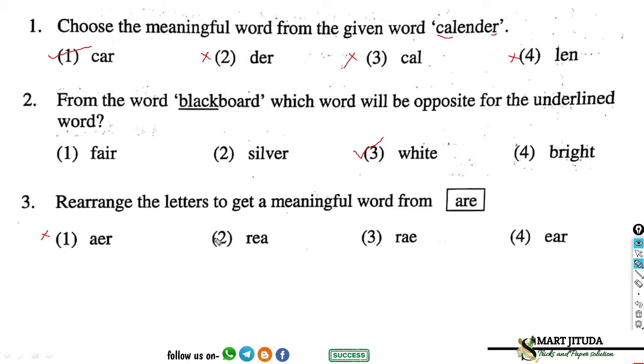In option second, R-E-A, the letters have no meaning. In option 3, R-A-E has no meaning. And in option 4, E-A-R, ear has a meaning, right? If we rearrange the word A-R-E, E-A-R. So, the new word formation is E-A-R, ear. So, option 4 is correct for this question.